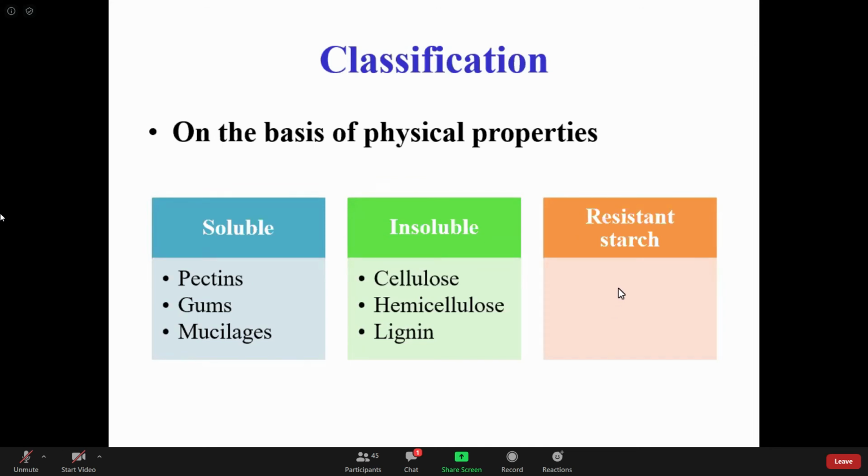So for making a starch resistant to digestion, what is generally done is, first the rice gets cooked, and after this well cooked rice, it is kept in a refrigerator. That means it is kept at a cold temperature. And later on it is consumed, that means by heating it is consumed. At that time, the starch becomes resistant, which is not digested, and then it becomes a dietary fiber. And generally this type of starch is used for weight loss programs.